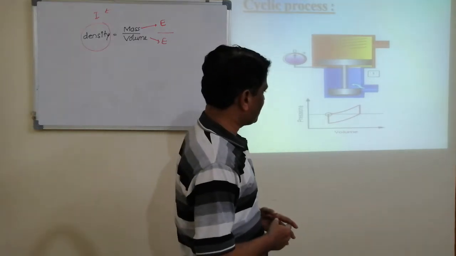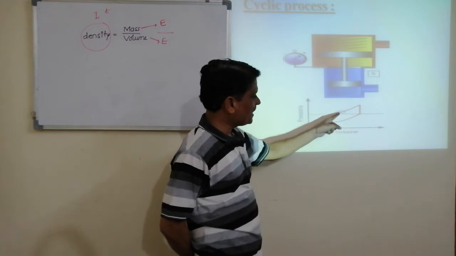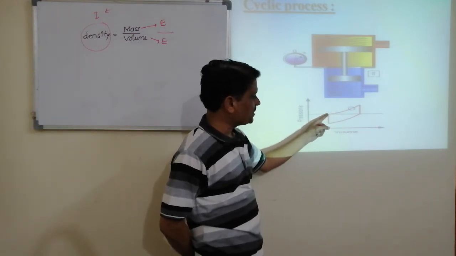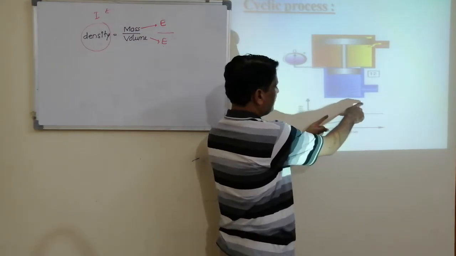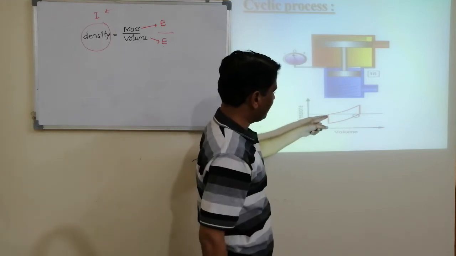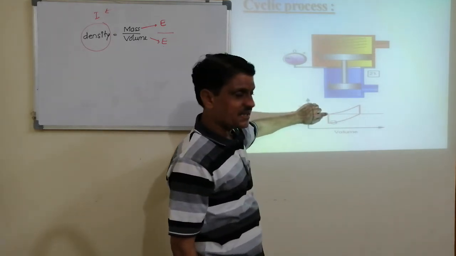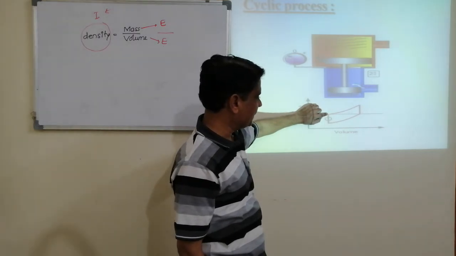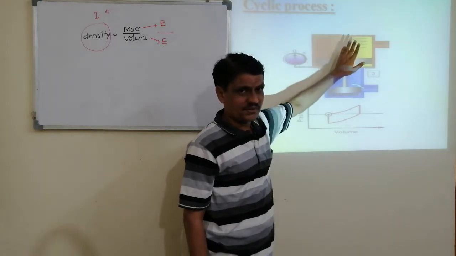Cyclic process. See, this is getting moved. Its initial place was here. See how it is going. Volume goes on increasing, then here it comes to this. Finally it reaches its initial state. Look at here. Then this is called a cyclic process, right?